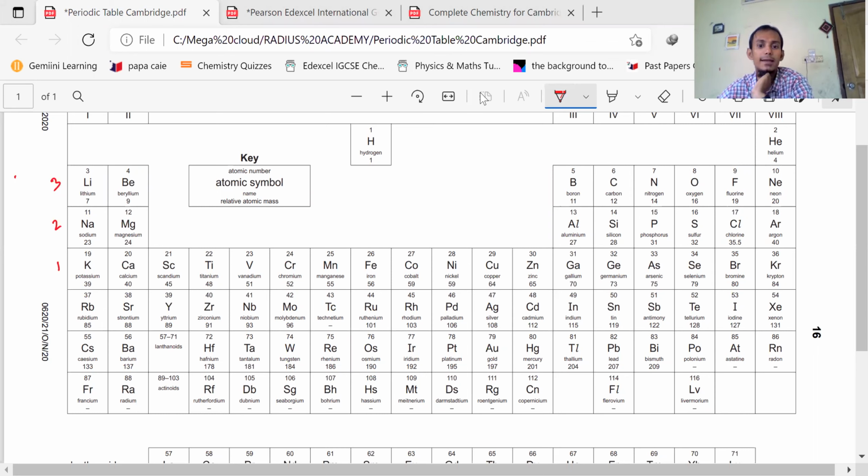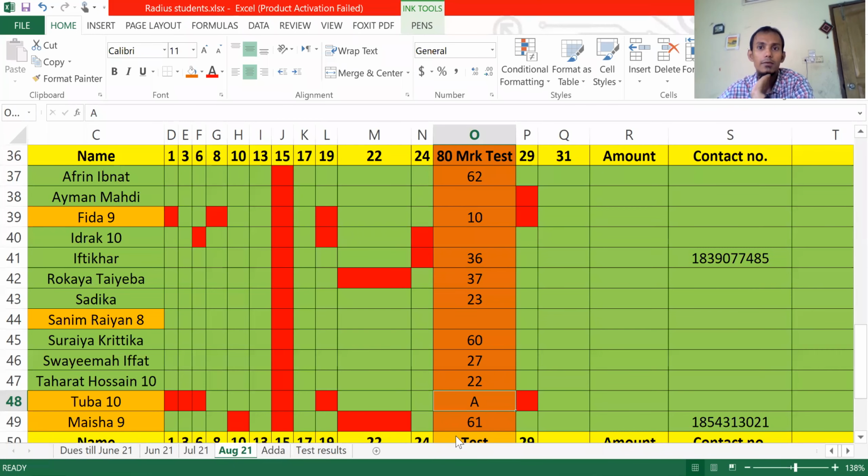Okay, many of you were not there, I will show you the marks again. And I expected more from number 1, Tahara. She didn't answer many of the questions, and I'm not satisfied.